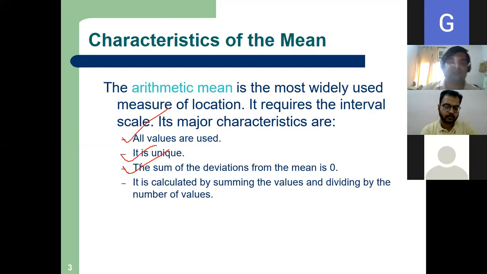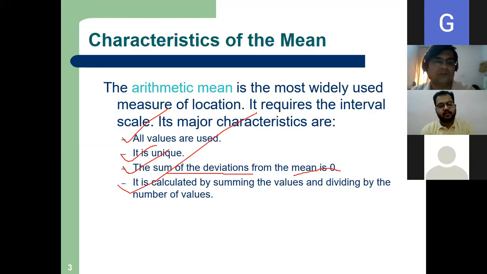Okay. So the sum of the deviations from the mean is 0. Okay, and already we discussed, it is calculated by summing the values and dividing by the number of values.